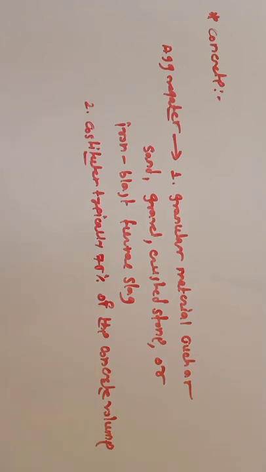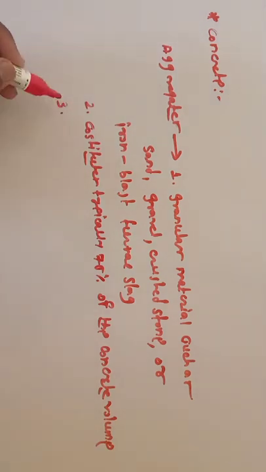Therefore its properties largely determine the properties of concrete. For concrete to be of good quality, the aggregate has to be strong and durable and free from silts, organic matter, oils, and sugars.